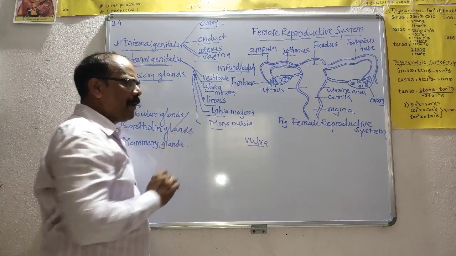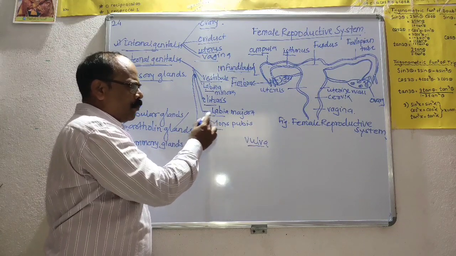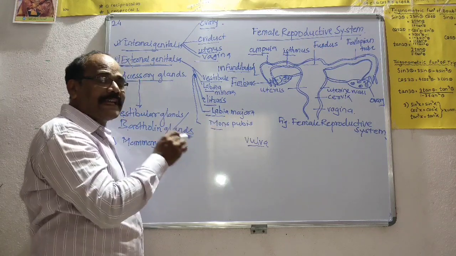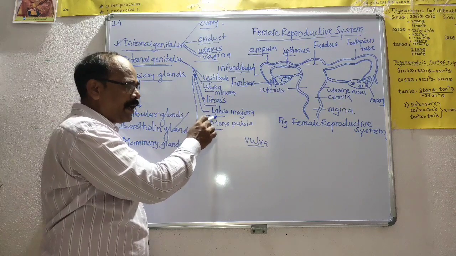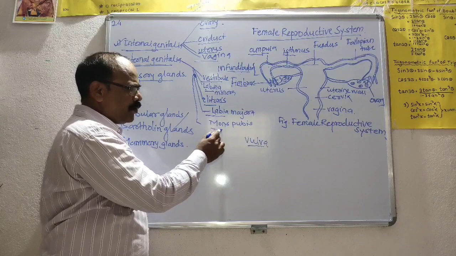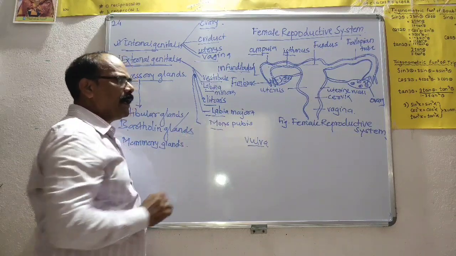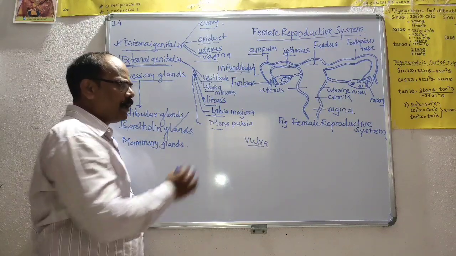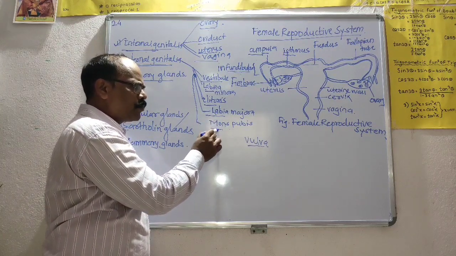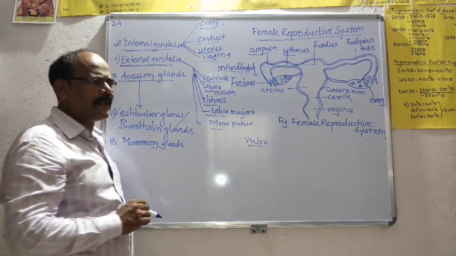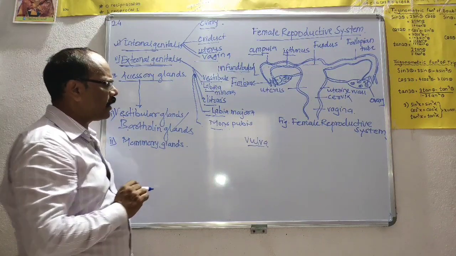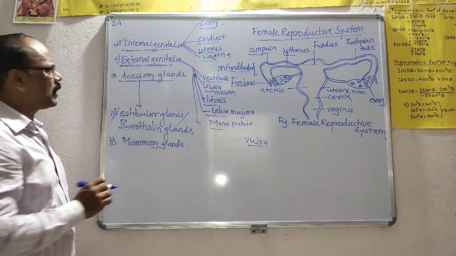Then the labia majora. The labia majora is the outermost fleshy fold of skin, which acts as the boundary of the vulva. It is formed by fatty tissues. It is homologous to the scrotum of the male. Then the mons pubis: the elevation on the external part of the labia majora is called the mons pubis, and on the surface of the labia majora and mons pubis, hairs are seen. These are the parts related to the external genitalia.